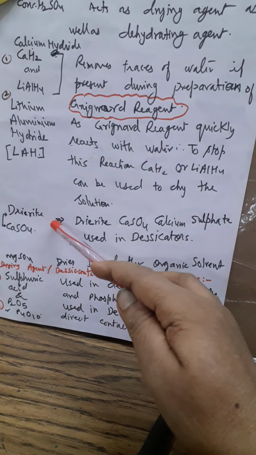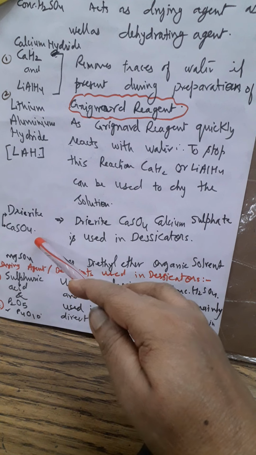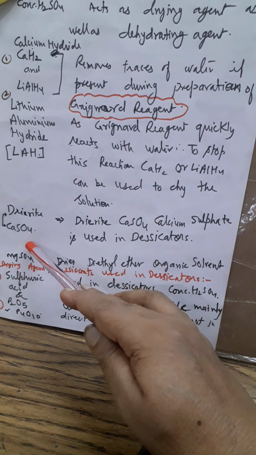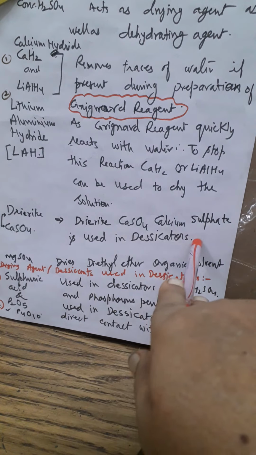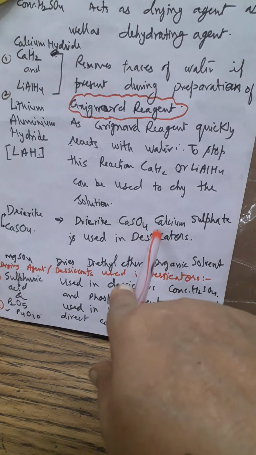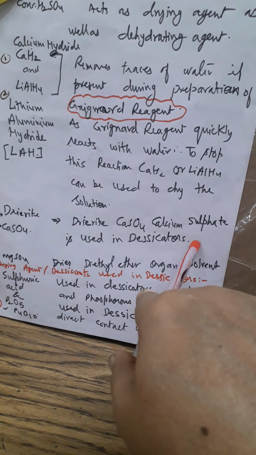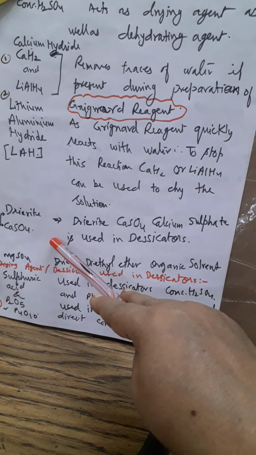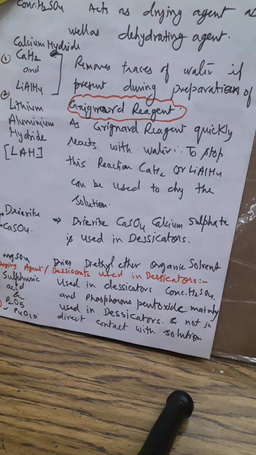Now dry erite. That dry erite, calcium sulfate, is known as dry erite. Always they are using dry erite instead of calcium sulfate. This is used in a desiccator. So three things you remember: P4O10 can be used in desiccators, dry erite, that is calcium sulfate, can be used in a desiccator, and conc H2SO4 can be used in a desiccator.